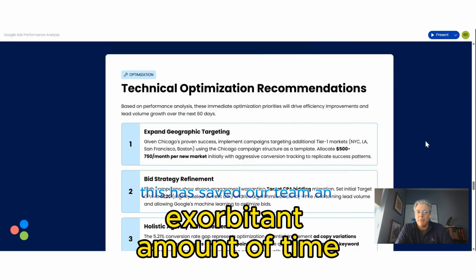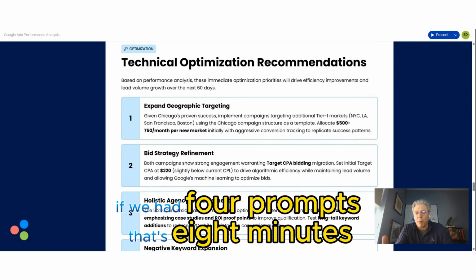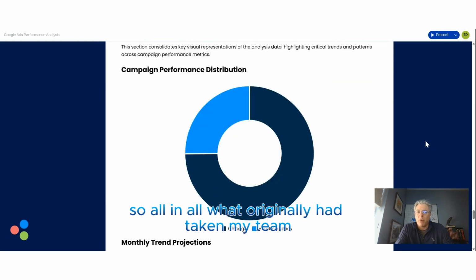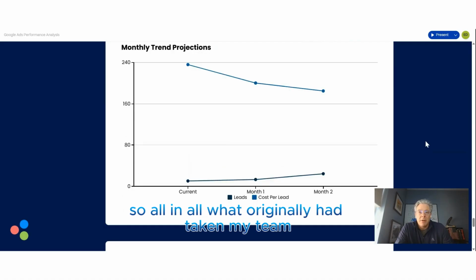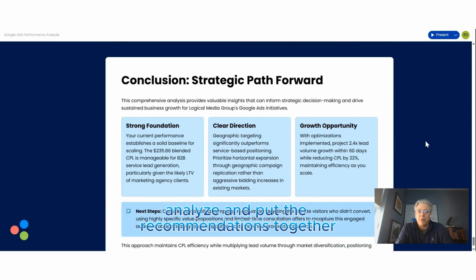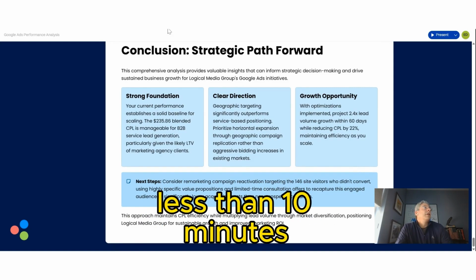This has saved our team an exorbitant amount of time. You can see that prompt took 2 minutes. If we had 4 prompts, that's 8 minutes. The deck probably takes another 2 to 3 minutes to load. So all in all, what originally had taken my team the majority of the day to prepare and analyze and put the recommendations together, Sage does in less than 10 minutes.